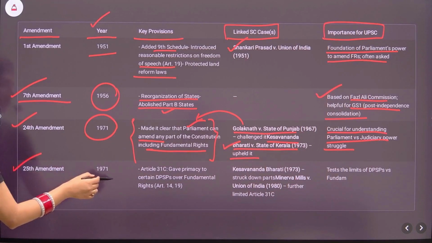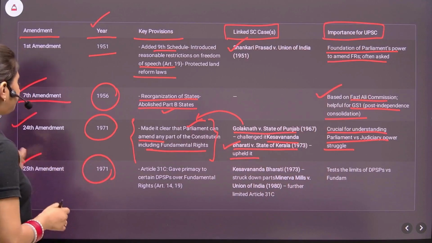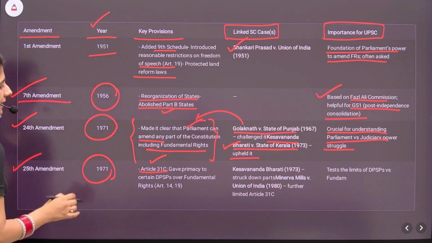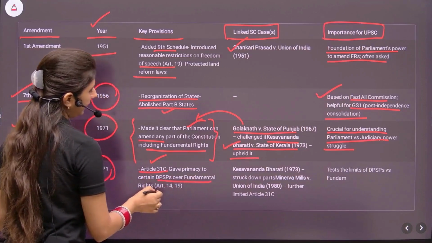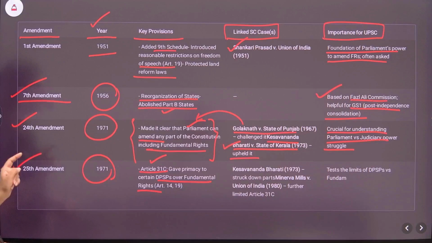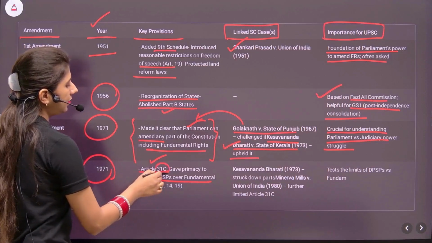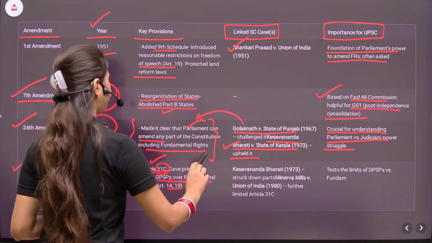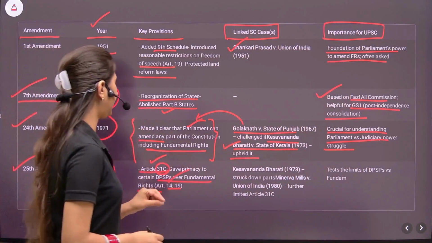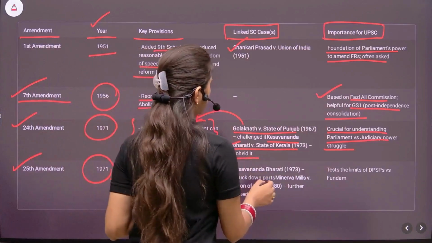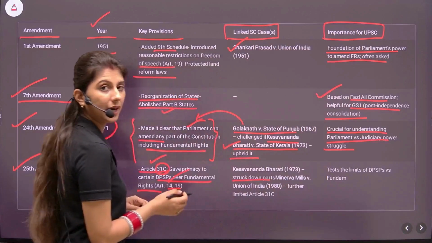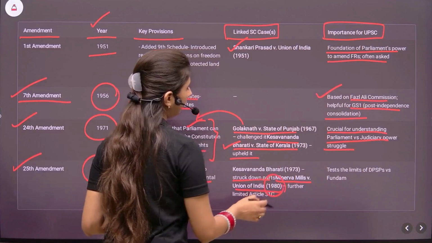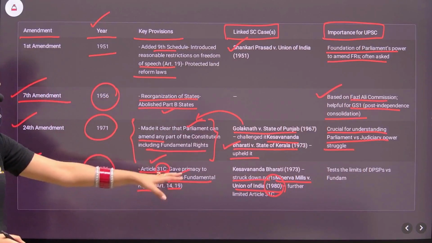25th Amendment, 1971, sorry. Article 31C. It gave primacy to certain DPSPs over fundamental rights. Now, this was very specific. Why? Because it altered only the Article 31C and it was affecting the fundamental rights, Articles 14 and 19. In the Kesavananda Bharati case, 1973, the court struck down a part of this amendment, and in the Minerva Mills case, which was in 1980, it further limited the use of Article 31C.